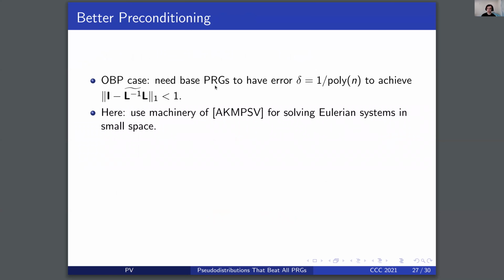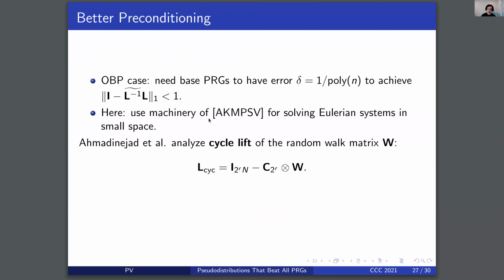In the ordered branching program case, we needed to choose the base PRGs to have inverse polynomially small error to obtain that we had convergent iterations. Here, we use machinery of prior work for solving Eulerian systems in small space. Ahmadinejad et al., rather than analyzing the Laplacian of a branching program directly, analyzed the cycle lift. So given a random walk matrix W, we first take the Kronecker product with a cycle of sufficient length, here 2 to the r for some r to be chosen later, and then we consider L-lift, the Laplacian of this lift.